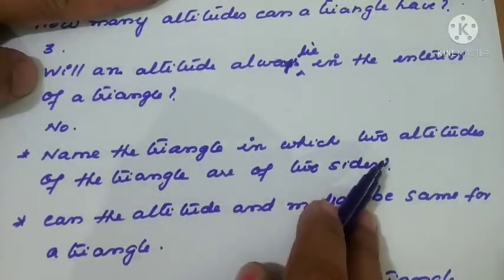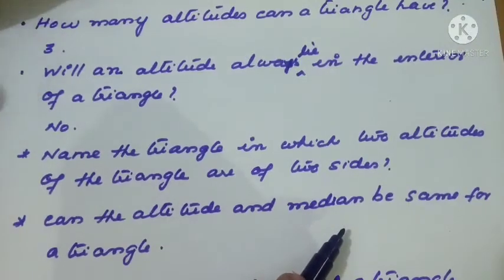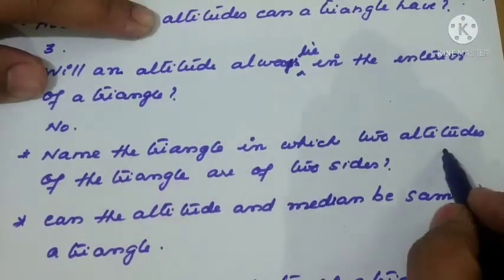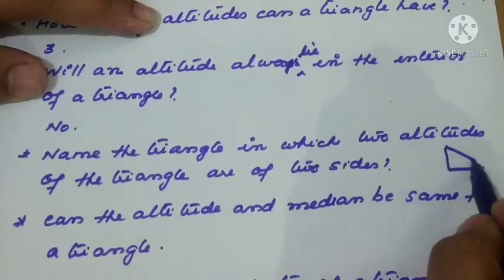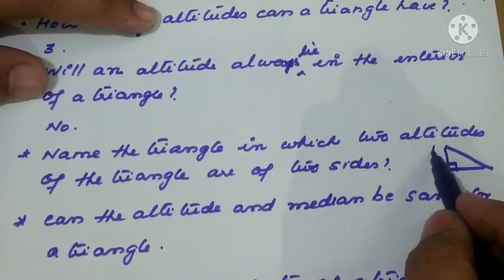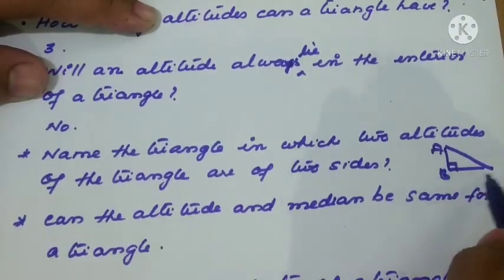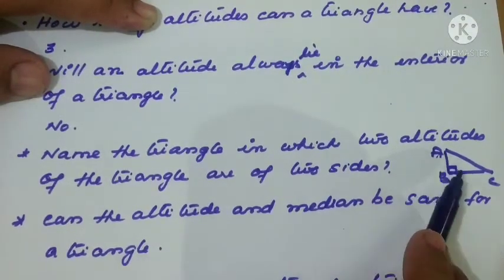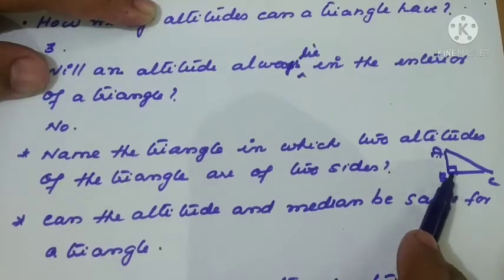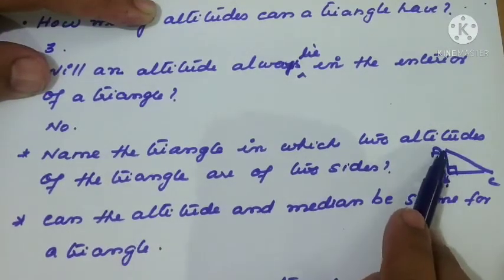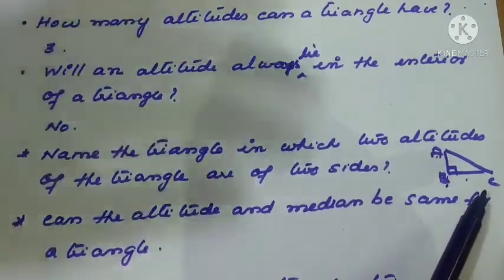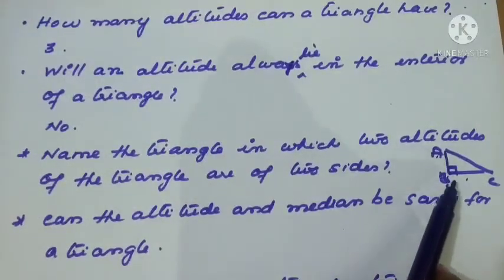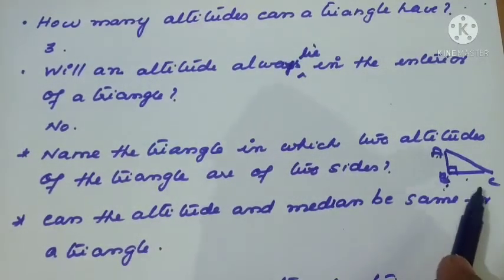Name the triangle in which two altitudes of the triangle become the sides. I clearly explained this point. When we have a right angle triangle, say it is ABC only, angle B is 90 degrees, right? So AB and BC are the perpendicular sides. Why is it said so? From AB is drawn, angle B is 90 degrees. So AB makes 90 degrees with BC only. So AB is one of the sides, and at the same time we got the altitude.